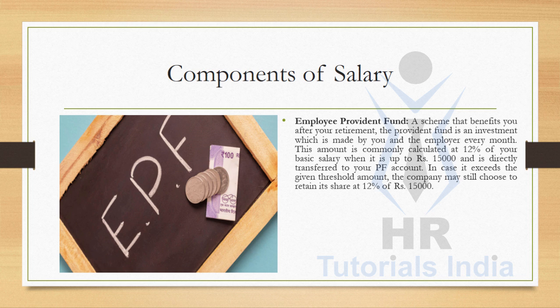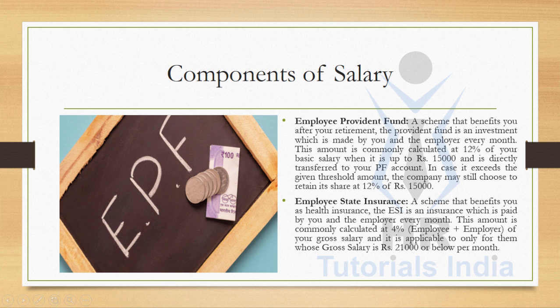Employee Provident Fund is the component of salary which is deducted from the employee's salary, and the same portion is given by the company or the organization and clubbed together, then submitted or paid to the PF department, which helps the employee at the time of retirement. ESI, a scheme that benefits an employee as health insurance.